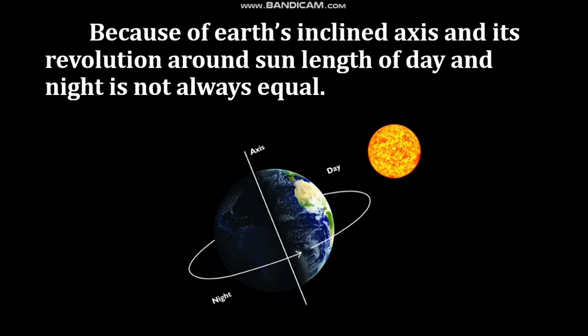The rotation of earth gives rise to day and night. Because of Earth's inclined axis and its revolution around the sun, the length of day and night is not always equal. This Earth's inclined axis and revolution around the sun also cause the cycle of seasons.